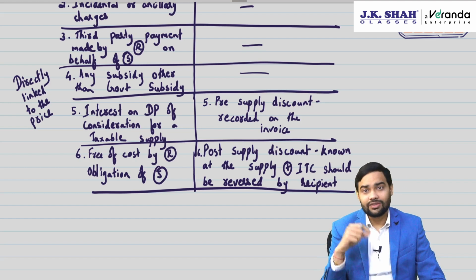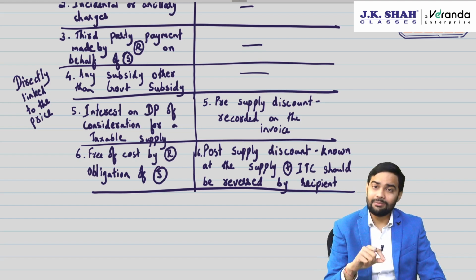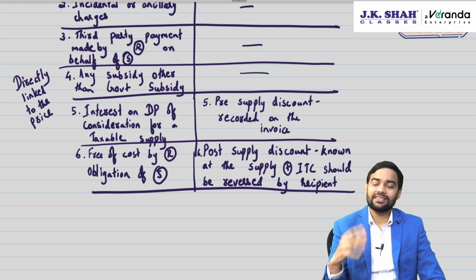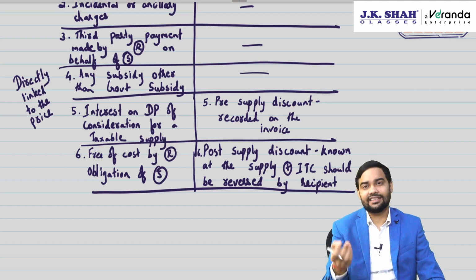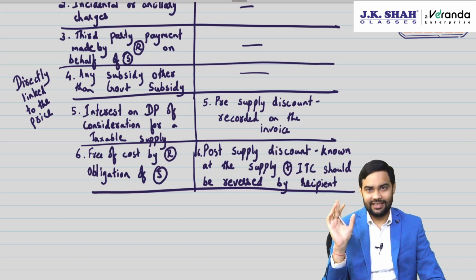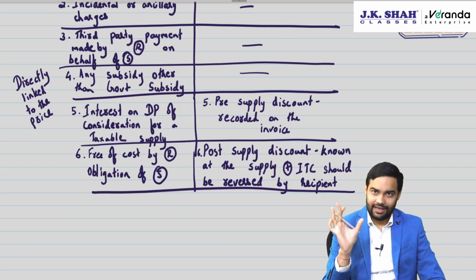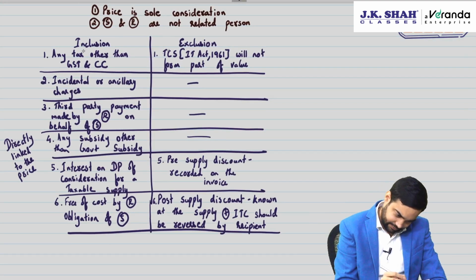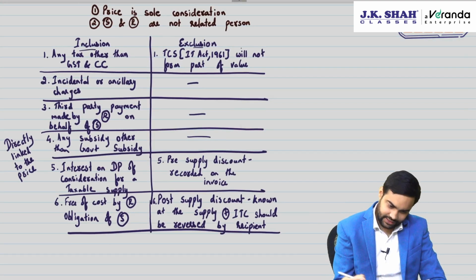Now something which is the obligation of the supplier and the recipient is giving it free of cost, that means it is as good as additional consideration which is flowing to the supplier, and hence it will be liable to GST, will form part of value. Now in this entire inclusion and exclusion, there can be two types of questions which are asked.